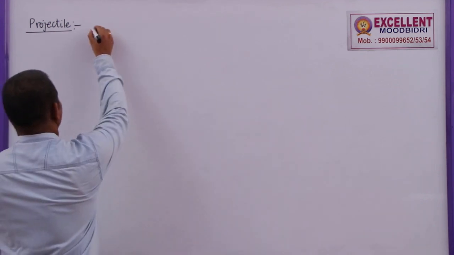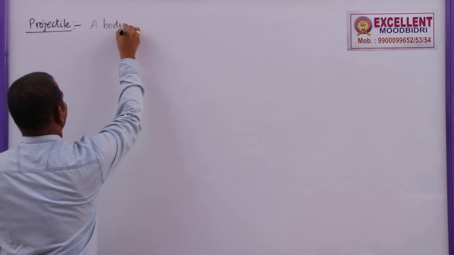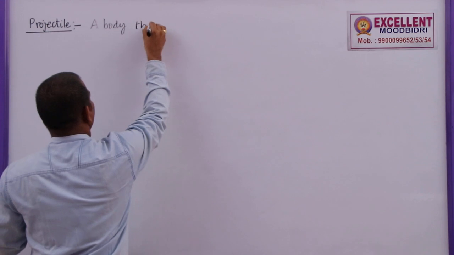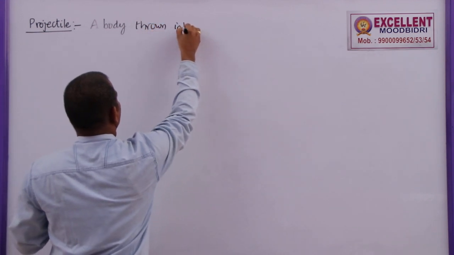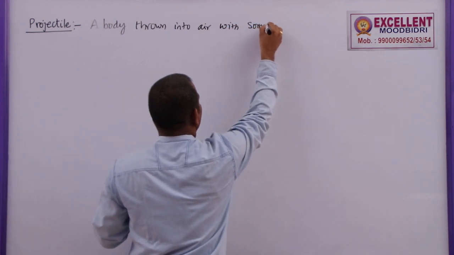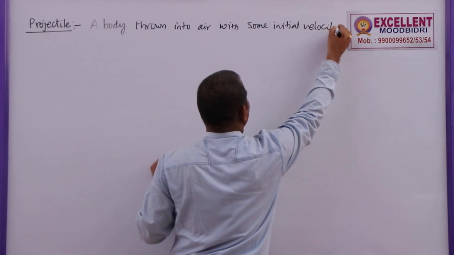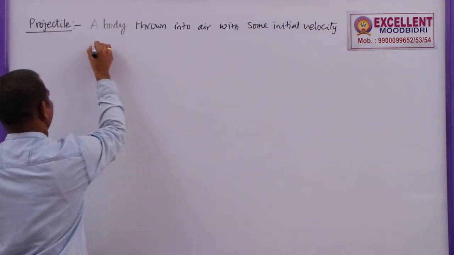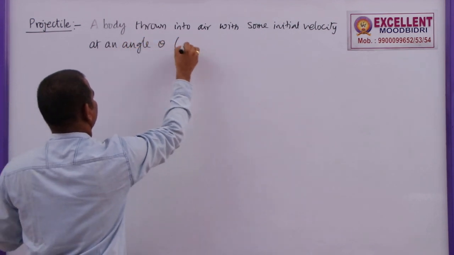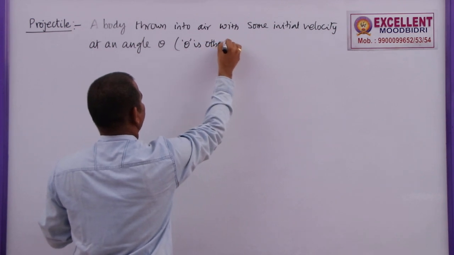So projectile, a body projected or thrown into air with some initial velocity at an angle theta, but theta is other than 90 degrees.